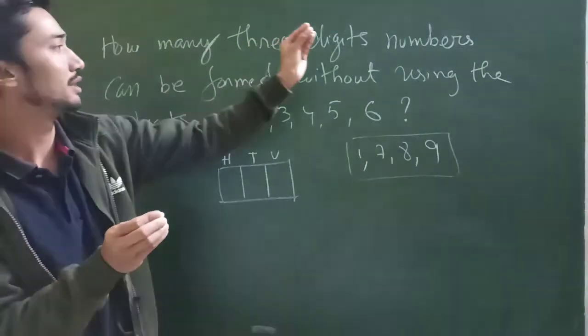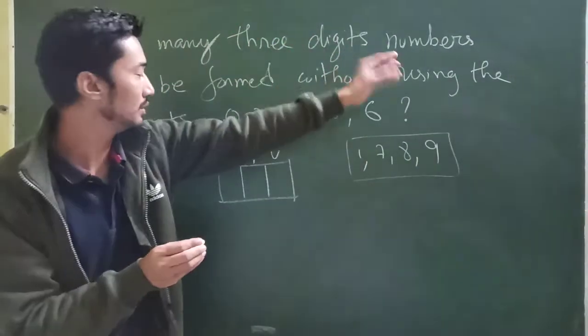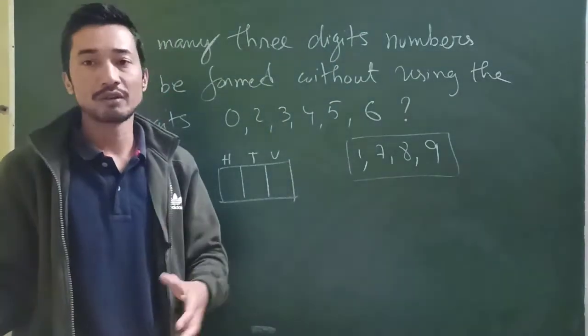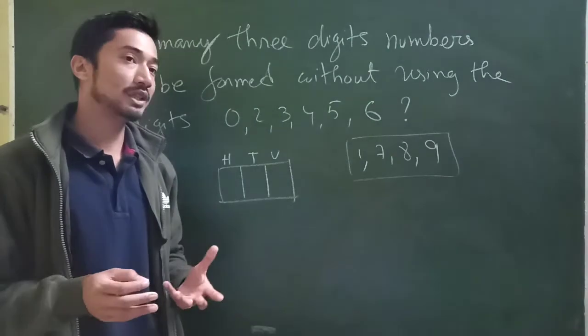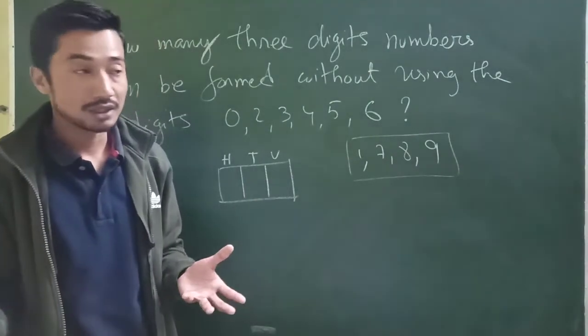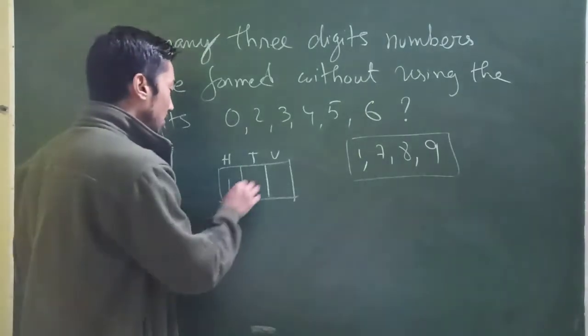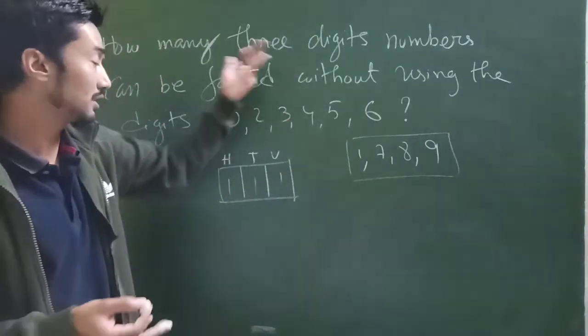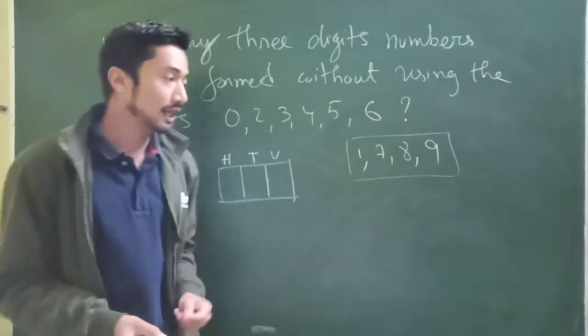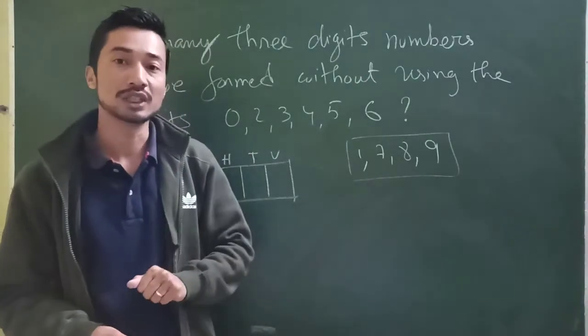Nothing is mentioned about repeating the digits, so we will assume we can repeat the same digits. That means I can even have 1, 1, 1, no problem, because they're not telling us that we cannot repeat.